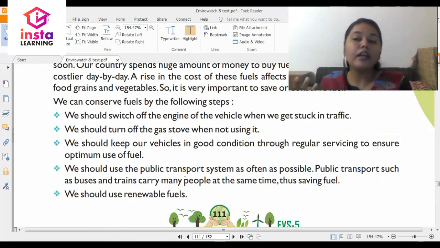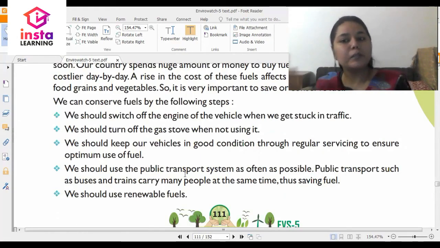Another way that people have been using lately is carpooling. Let's say there are four people staying in a locality and all of them have to go to the same place, maybe not the same office, but they have their offices very nearby to each other. So maybe one person can take his car and the other three can sit in the same car and go to the office.